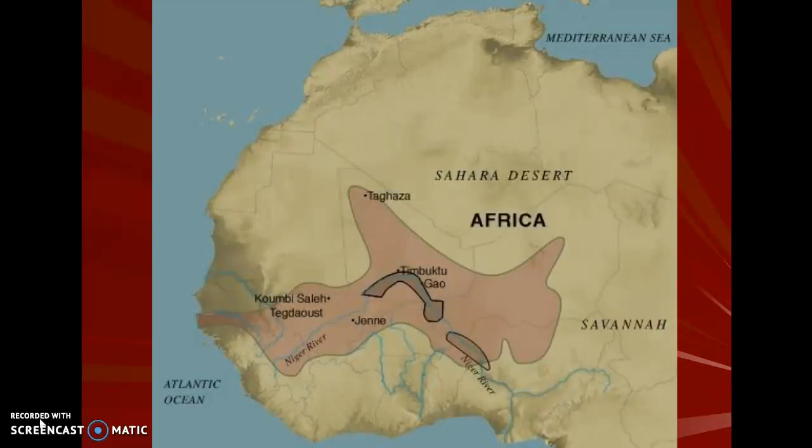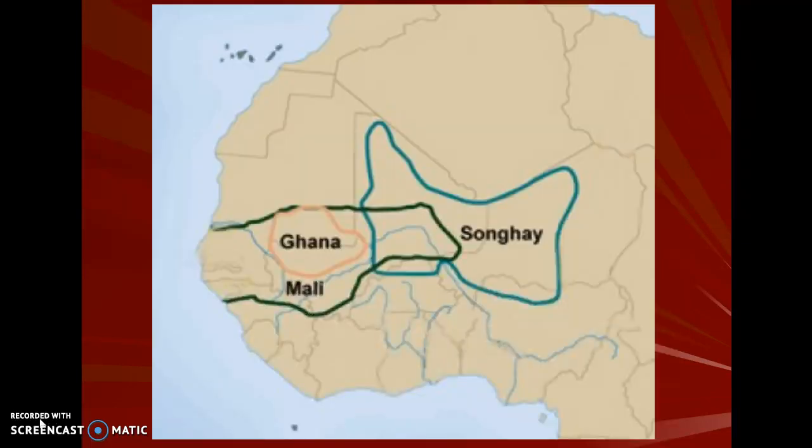Okay, this is another picture of the Western kingdoms. If you happen to see a picture like this on the SOL, please look for being able to remember those three places and not pick a place that is in East Africa. Ghana is first, Mali is second, Songhai is third.